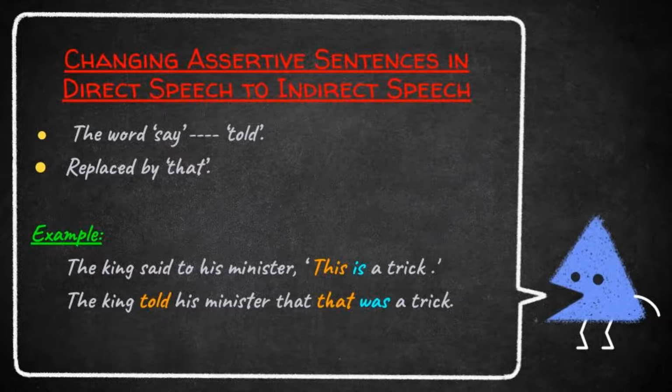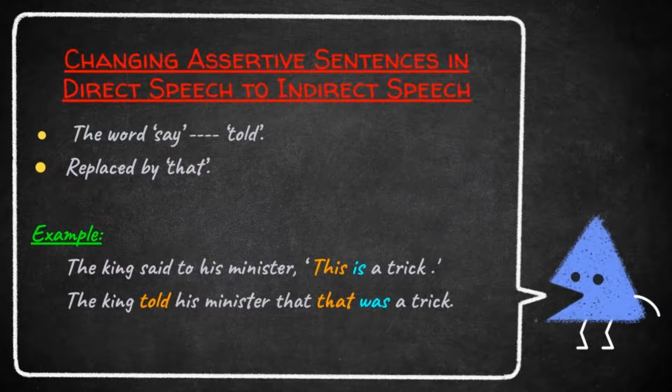And one more thing, after the reporting verb, we should not put a comma. Instead, we should add that in indirect speech. And we have to make some changes like change in pronoun, change in tense, and change in time and place indicators.